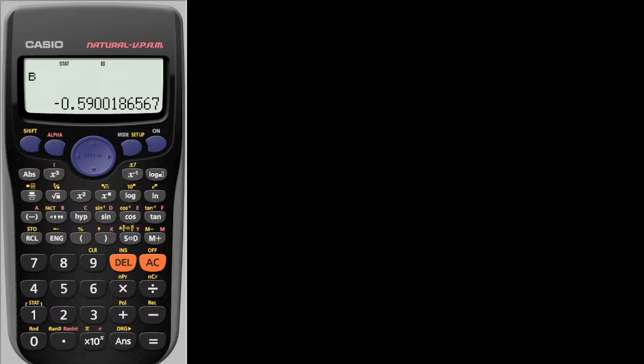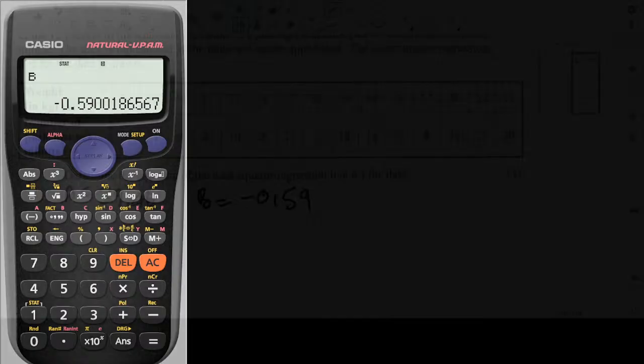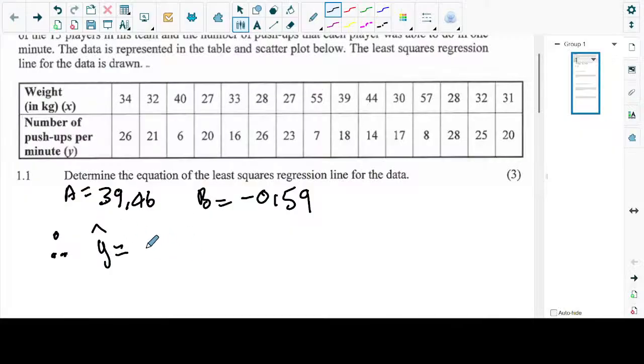0.59. Okay, therefore, the filling. Y cap is equal to 39.46 minus 0.59x.